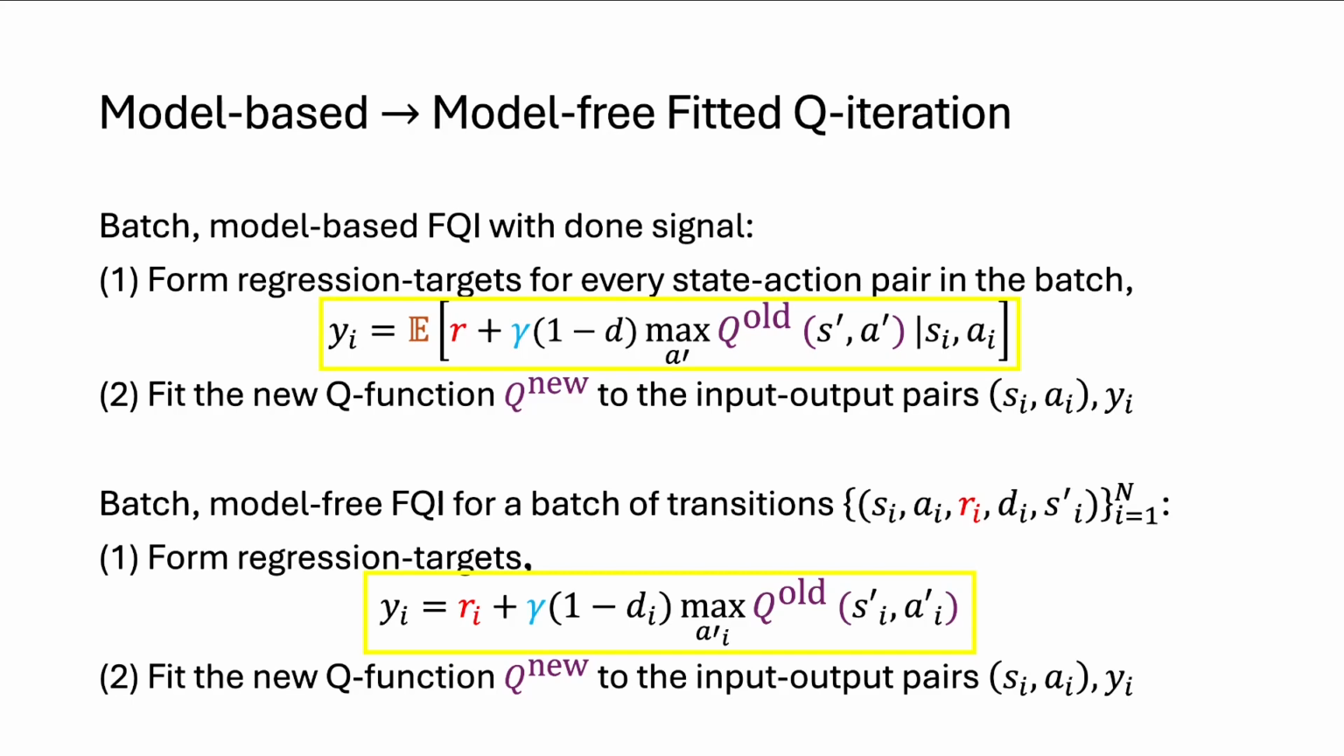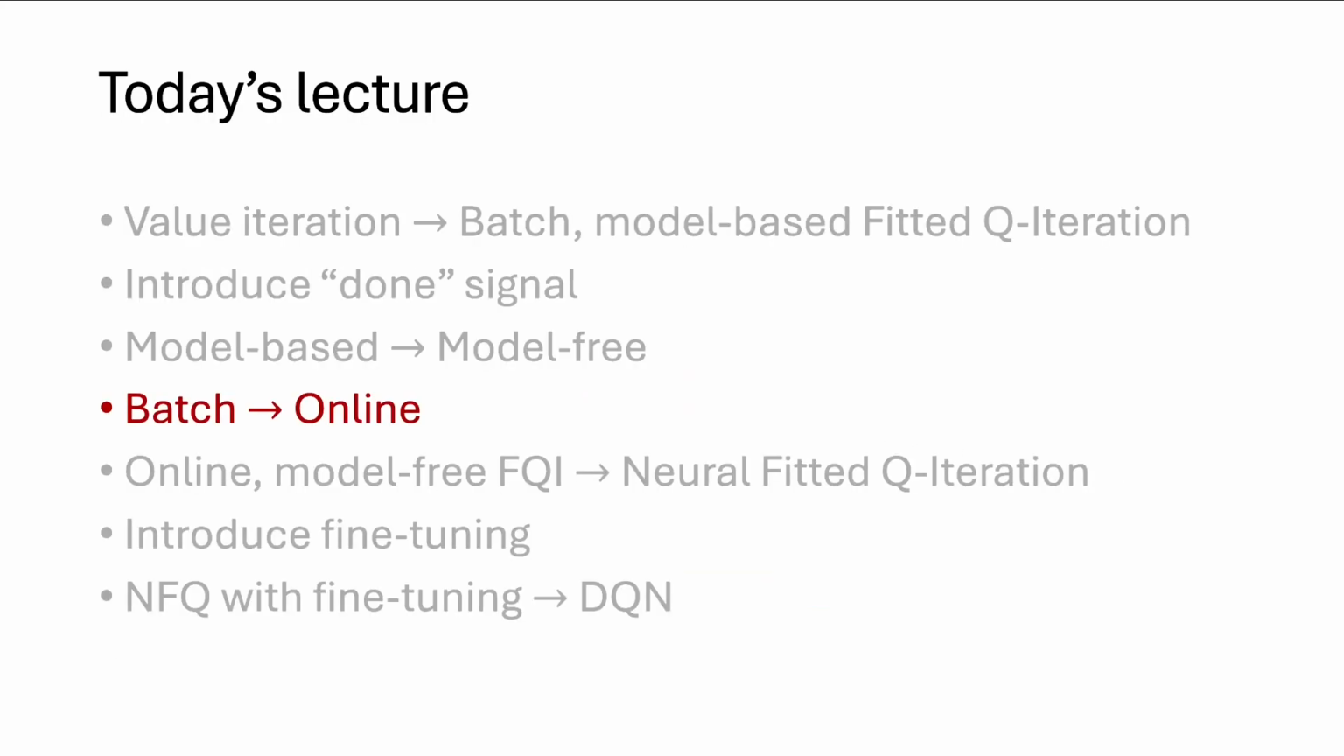So the change here is from taking an expectation over transitions to a sample over transitions. And this means that we don't need an environment model to compute expectations. Instead, we can learn just from a batch of direct experience with the environment. All right, now we're going to move from the batch setting to the online setting.